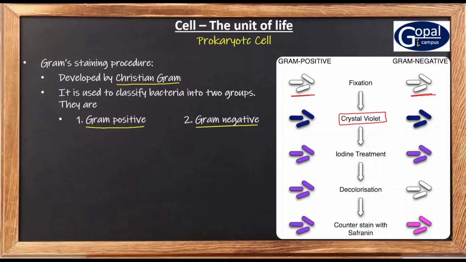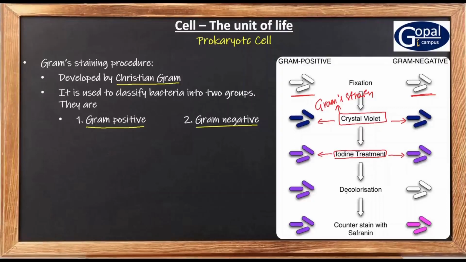So this crystal violet is also called Gram's stain. When you add crystal violet, the bacteria turn deep blue in color. And they wash out the extra crystal violet from the slide, and they add iodine solution to the bacteria. When they add iodine solution, the bacteria turn deep purple in color.